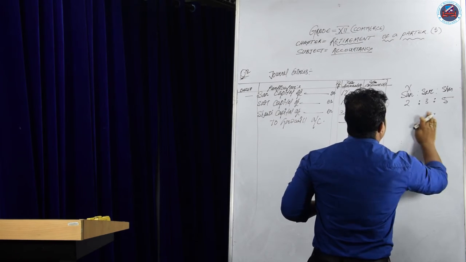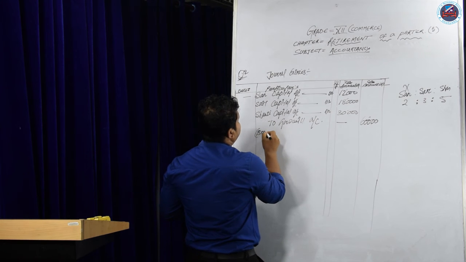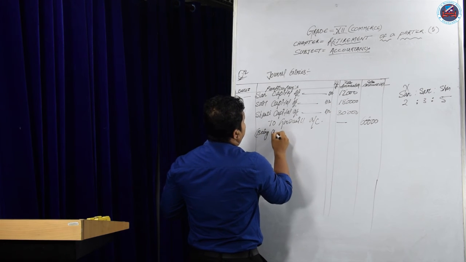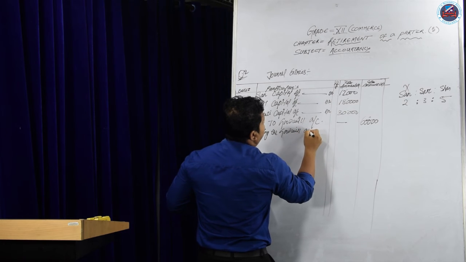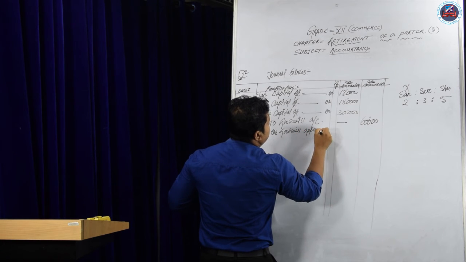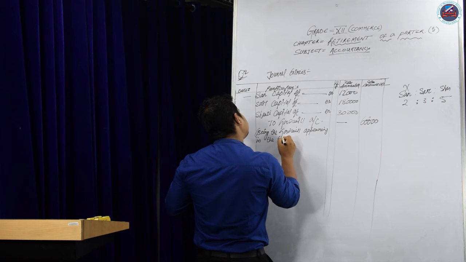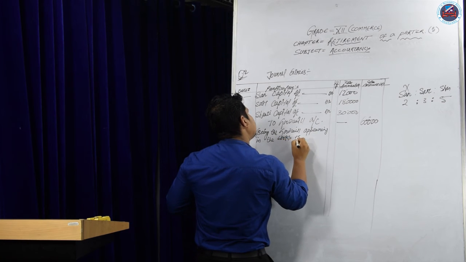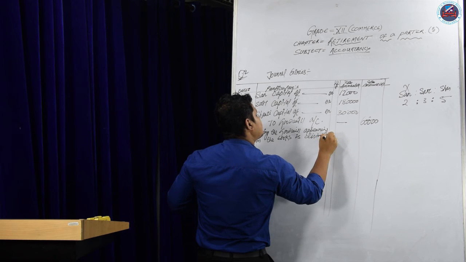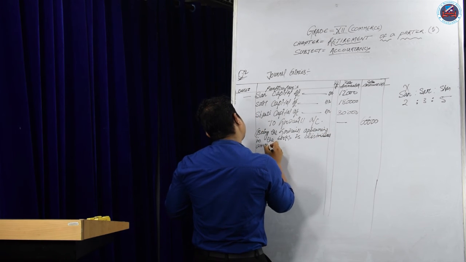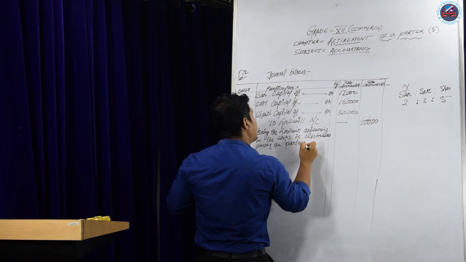Okay. So the goodwill appearing in the books is distributed among the old partners.